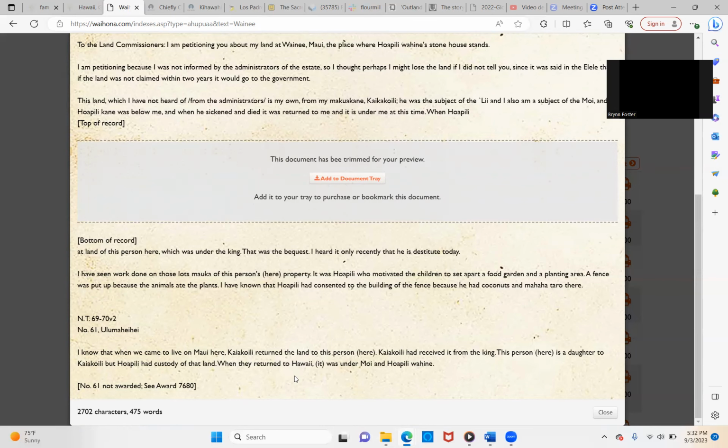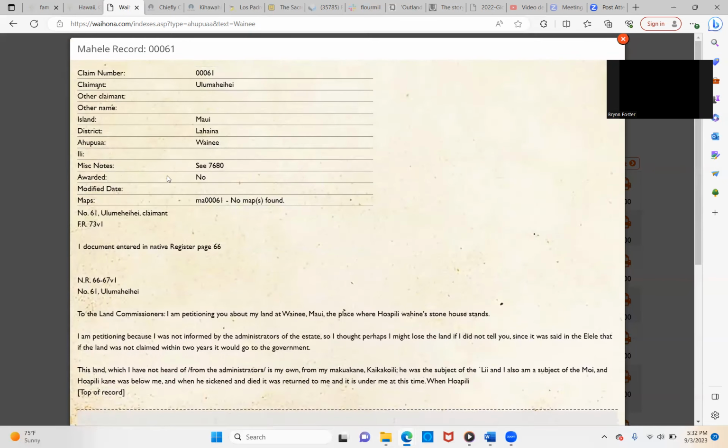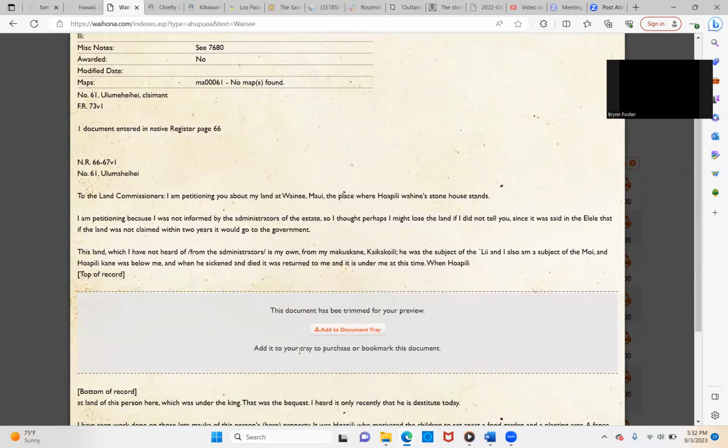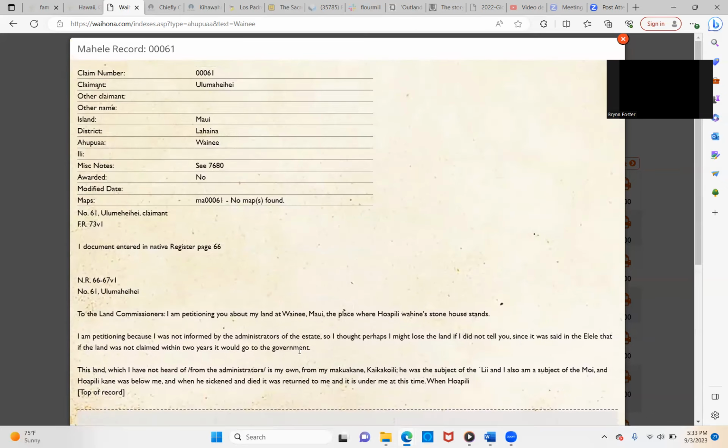And this says it's not awarded. So I just cannot believe that something like that would not be awarded by somebody that is so connected to, like he explained, the king, all of these things. So